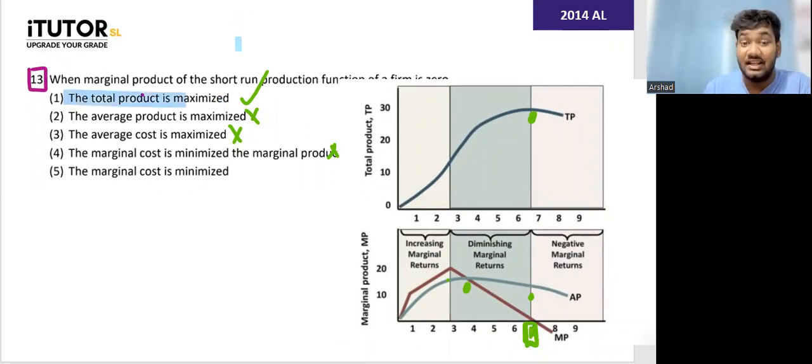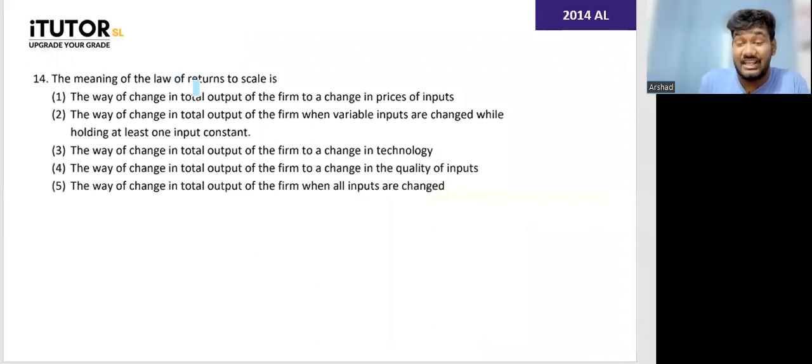Going to the next. Meaning of law of returns to scale. What is the law of returns to scale? This is the law governing the long run production. What does this say? It is a way of changing total output of the firm to a change in price of inputs; a way of changing total output when variable inputs are changed while holding at least one input constant; a change in technology; a change in the quality of inputs; or the way of changing total output of the firm when all inputs are changed.